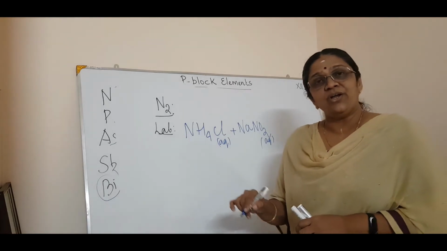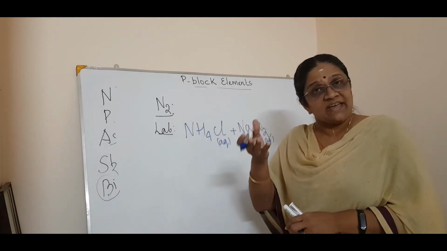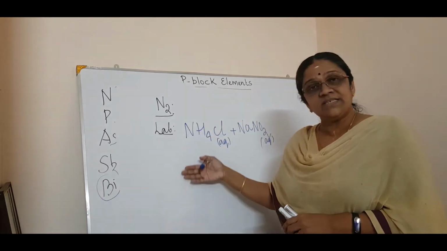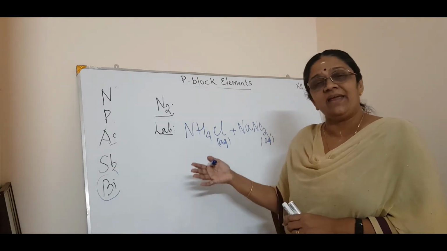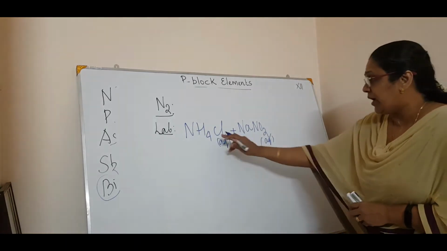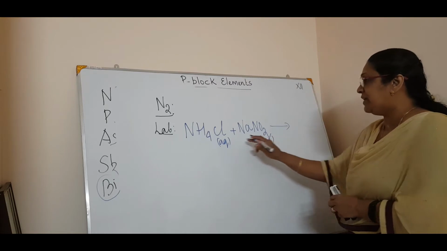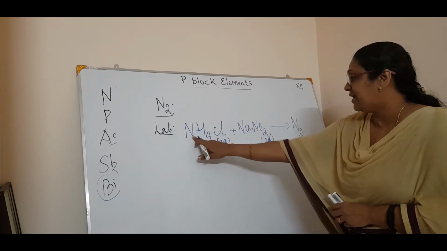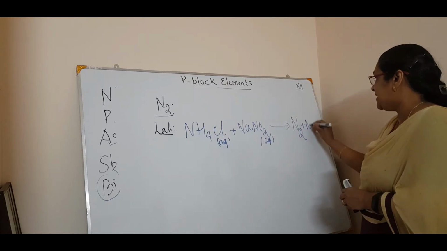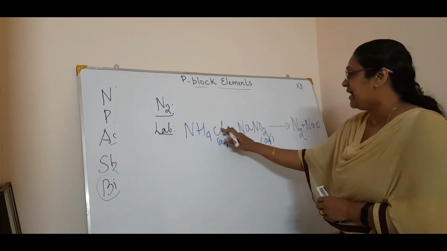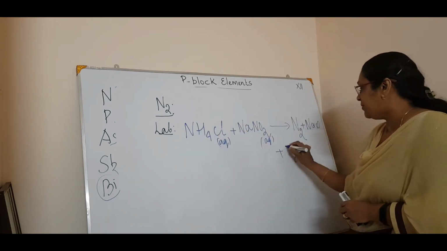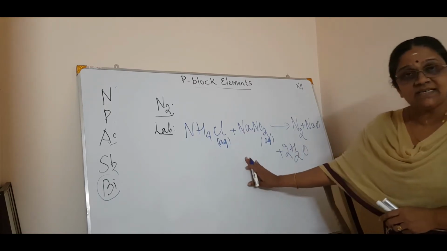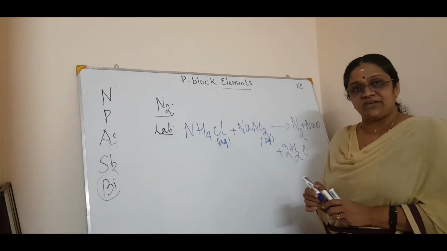I think I have already told you, just keep an equation diary, so that all these equations you can write in one diary to refer. Okay. So NH4Cl plus NaNO2 will give you nitrogen, N2 plus NaCl, okay, NaCl is there, and then 2H2O. See, this is the lab preparation of nitrogen.